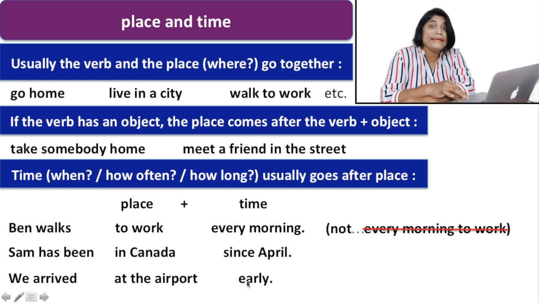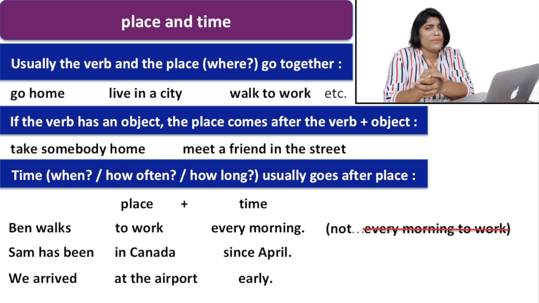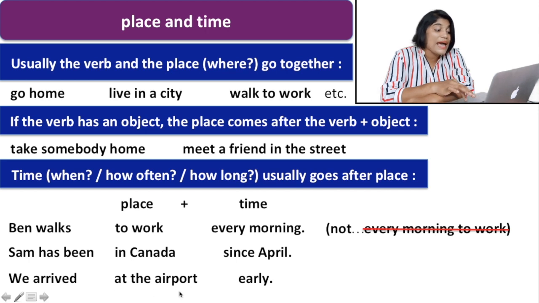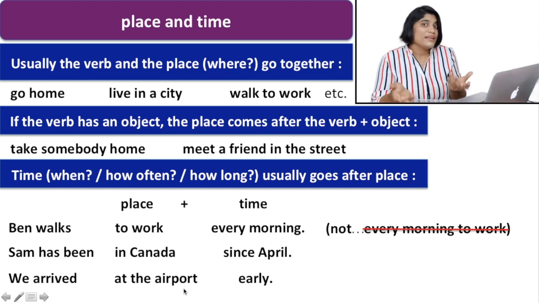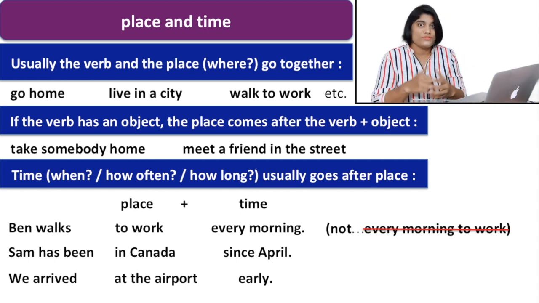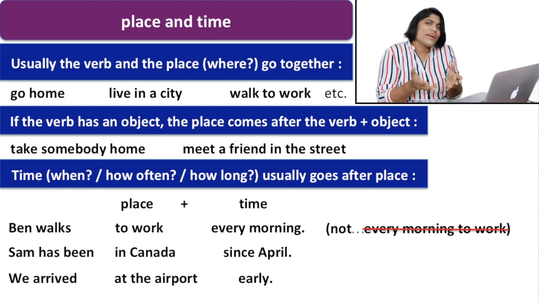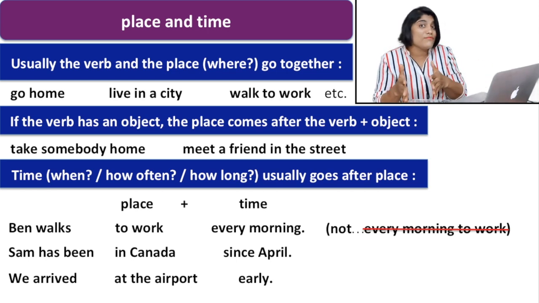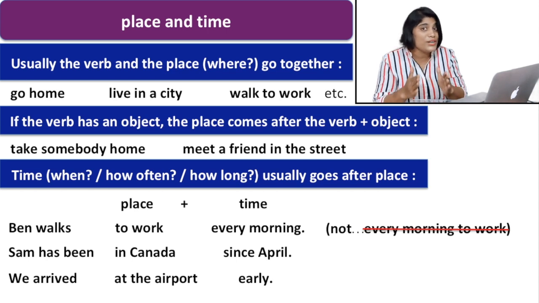Here again, there is a thing we may be confused about. We may think about "we arrived early at the airport," but it is not correct. Never write in that way, because we may be confused that we can place the word early in between the verb and the place, but never do that.